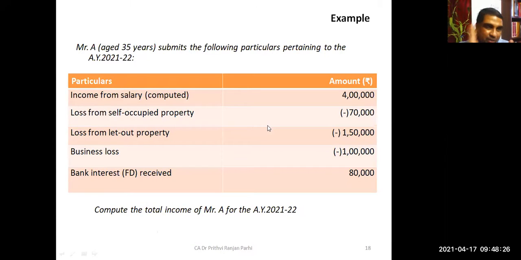Having understood that, now here is a small assignment, a small question for you. Please try to solve it. Please read this question. We'll be solving it very quickly.